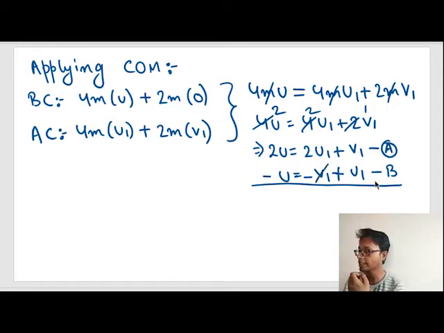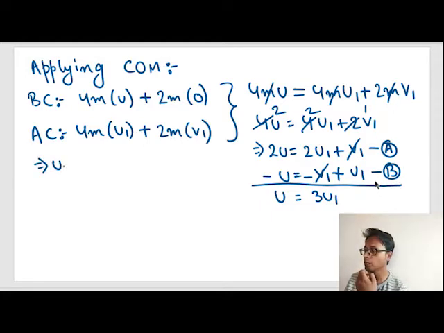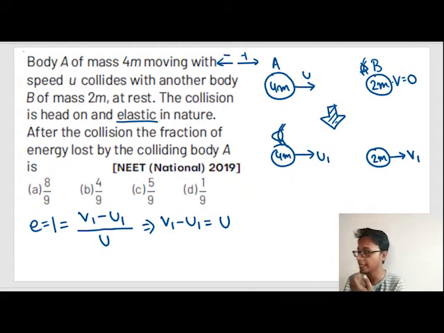So minus v1 and plus v1 get cancelled. 2u1 plus u1 is 3u1, and on the left hand side, 2u minus u is u. So can I say here that u1 is equal to u by 3? Now take the second equation again, equation b: v1 minus u1 is equal to u.